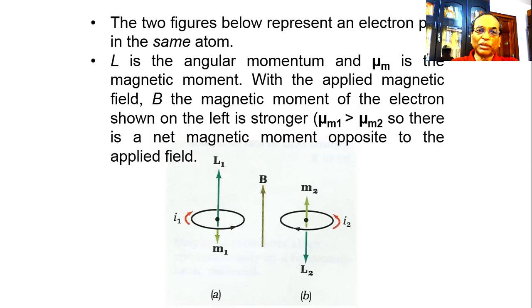So the magnetic moment of the electron, mu m1, will increase for the left hand side electron. So there is a net magnetic moment opposite to the applied field, and there will be a reduction in the right hand side electron. So there will be a difference between these two, mu m1 minus mu m2, and which are opposite again, so it will be of subtractive type.